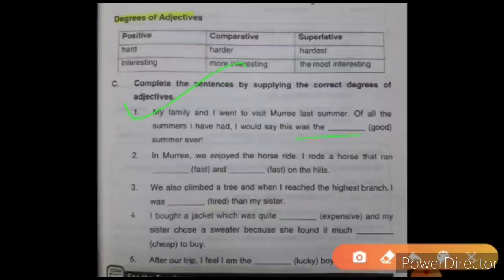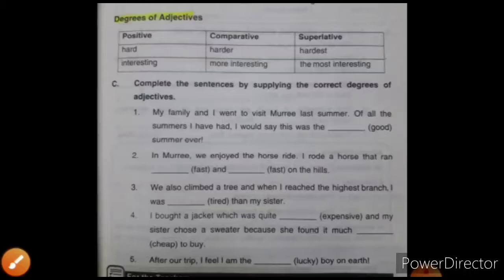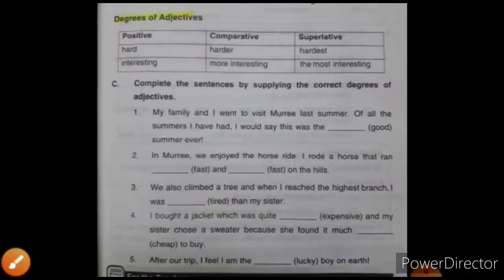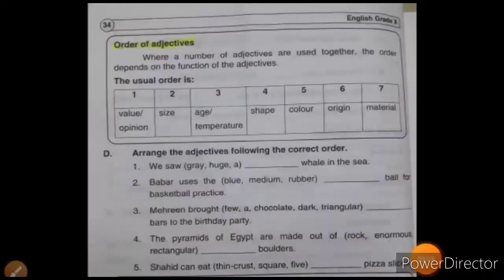For example, in the first one, if they have used the, so automatically the superlative degree will come over here, and the superlative degree of good is best. So I would say this was the best summer ever, like this. So this you're supposed to do yourself. This is your homework. Okay, do it yourselves.